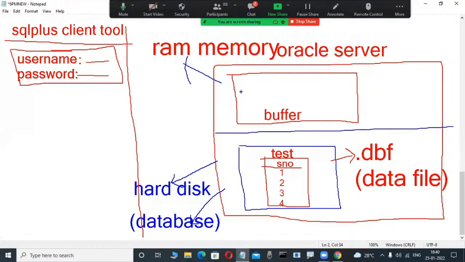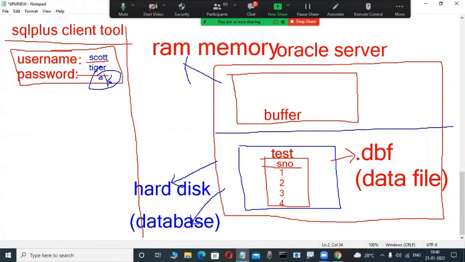Suppose I am connecting to this server by using this tool only. For example, I'm opening it. Some usernames and passwords are there. In a future or next class, you will become familiar with these users and passwords, don't worry. Now system, manager, scott, HR, some users are there.